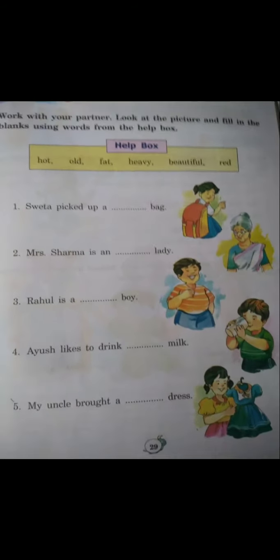Here it is also given: work with your partner. Look at the picture and fill in the blanks using words from the helping box. These are words like soft, hot, old, fat, heavy, beautiful, red. These are the describing words. We have to fill them in the blanks. Sweta picked up a dash bag. The bag looks heavy.